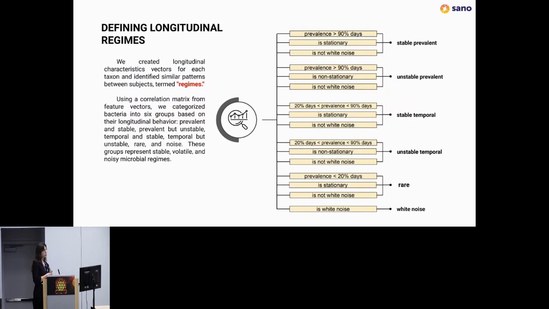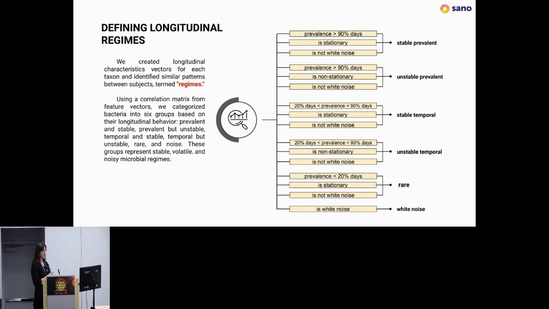And also we wanted to define whether there are some regimes, so whether there are some bacteria that behave similarly in time. And for this, we defined 6 regimes of the gut microbiome, so 6 different longitudinal behaviors. So this is stable prevalent: bacteria that are almost all the time in the gut microbiome and are stationary. Those bacteria are always there, they are very abundant, and they are quite resilient to the environment.